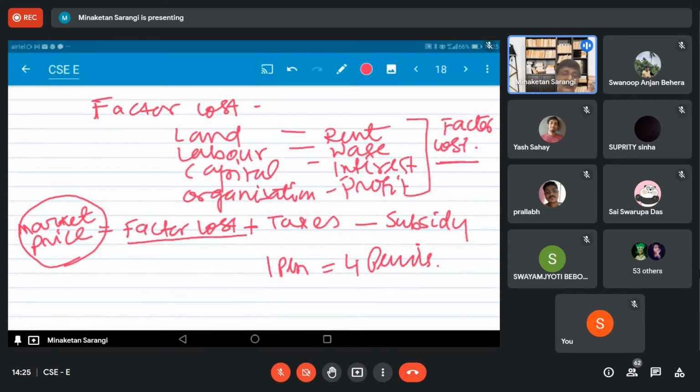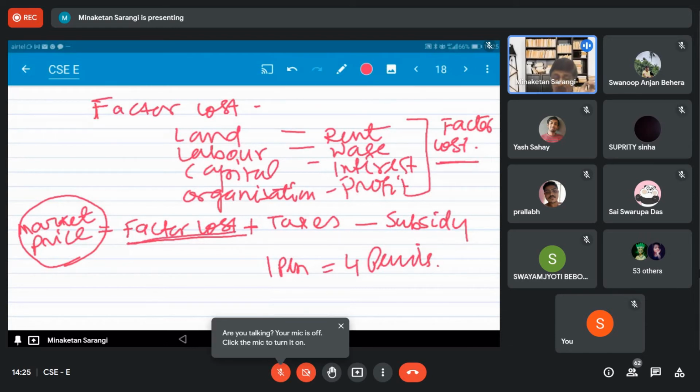The farmer is selling, let us say, paddy at factor cost. He is only taking into account how much he is paying for raw materials, wages, interest, and what profit he is keeping for himself. Adding all these, he is selling at that price.